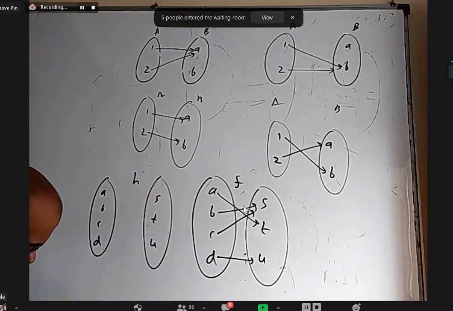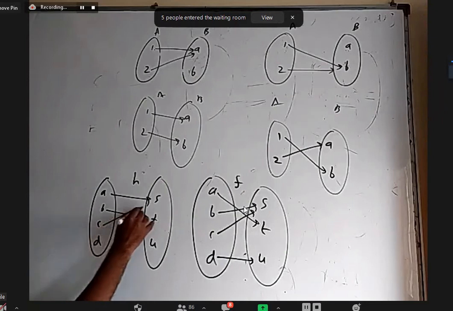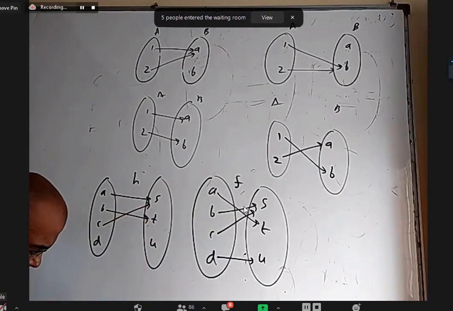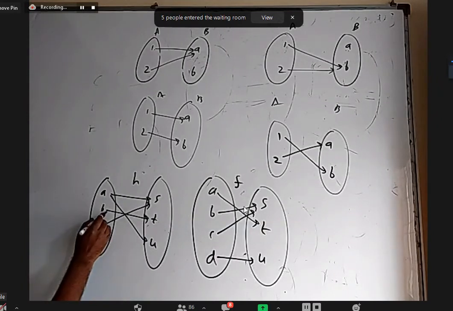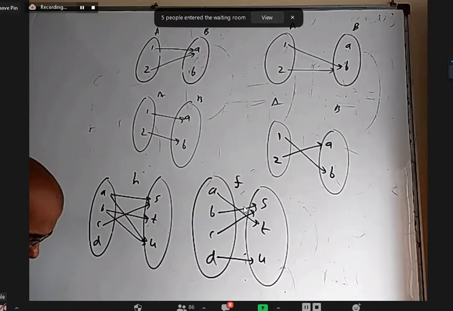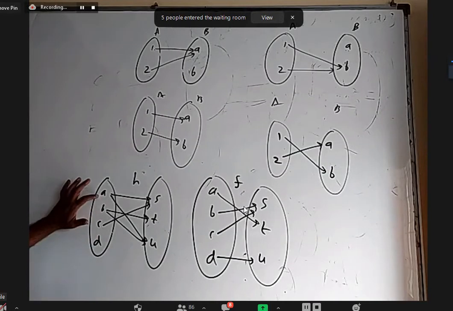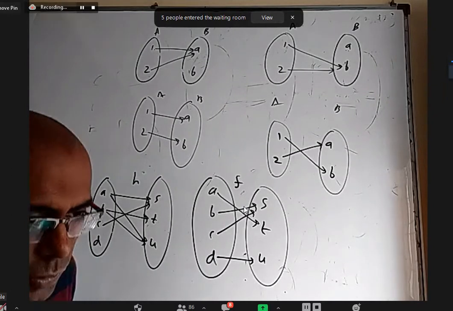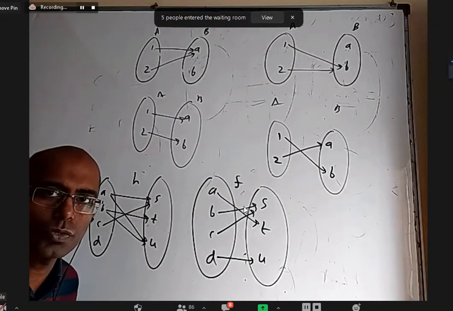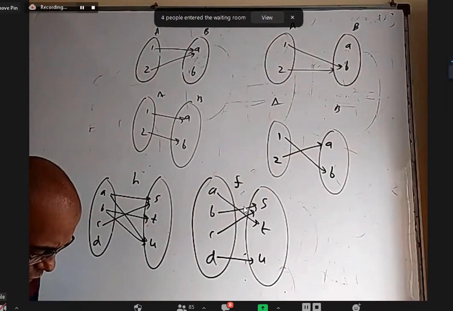Let us see H. According to function or relation H, H of A is S, H of B is T, H of C is S, H of A is U, H of B is U. Not a function. Okay, why is it not a function? A has more than one image. B also has more than one. D is not used. There are a lot of problems: some elements are not used, some elements are used more than once. That's why H is not a function.